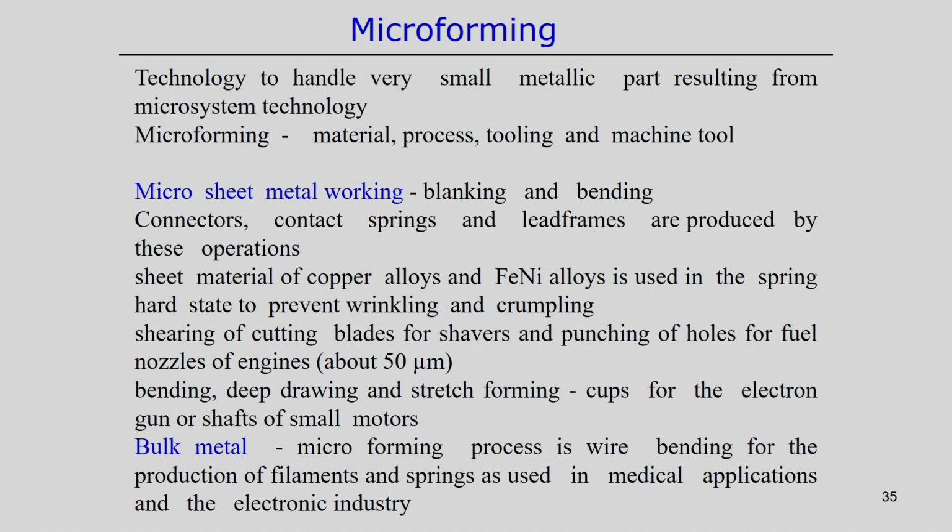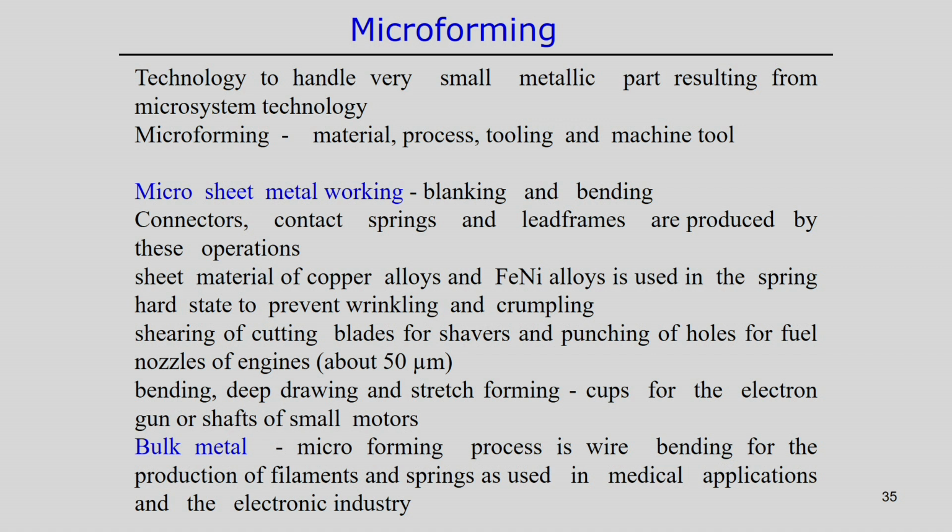So, shearing with cutting blades for shapes and punching of holes for fuel nozzles of engines are other kinds of this blanking process. Here it is possible to create holes of about 50 micrometer diameter; in that range it is possible to produce by following the microforming processes.